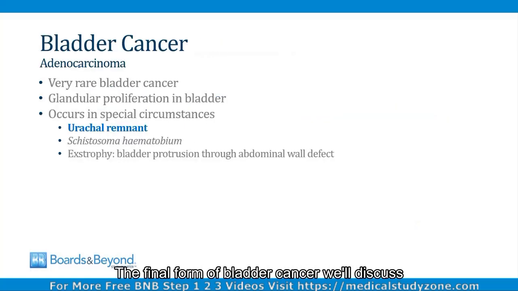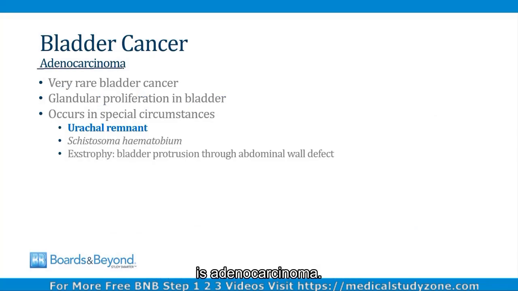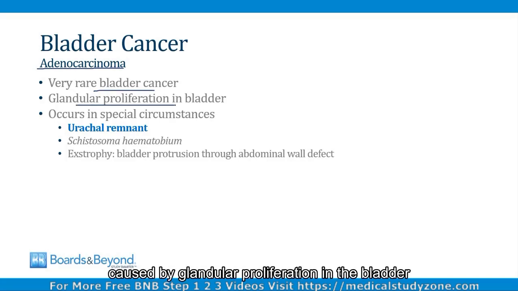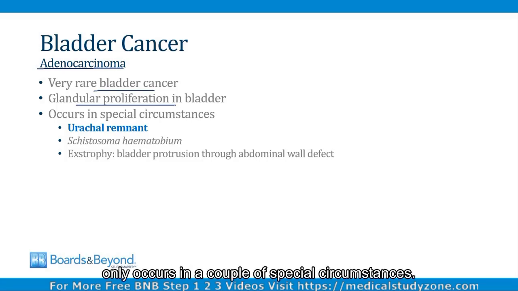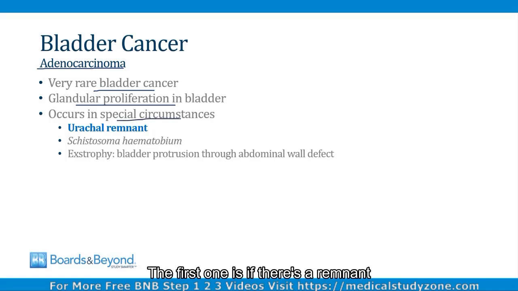The final form of bladder cancer we'll discuss is adenocarcinoma. This is a very rare bladder cancer caused by glandular proliferation in the bladder, and normally there's no glandular tissue found in the bladder. So for that reason, adenocarcinoma only occurs in a couple of special circumstances. The first one is if there's a remnant of the embryonic structure of the urachus left behind in the bladder. We'll talk about that in a minute.